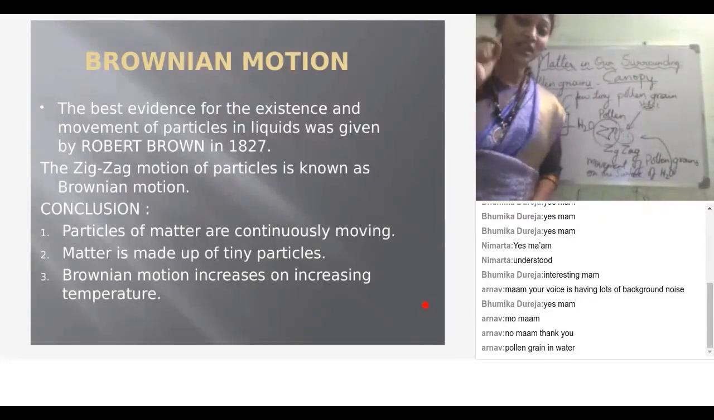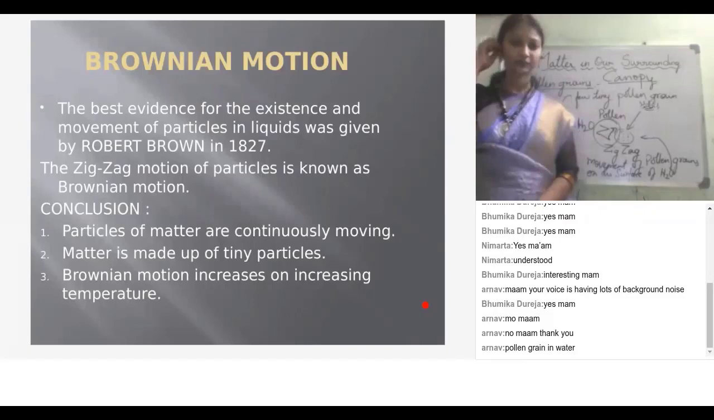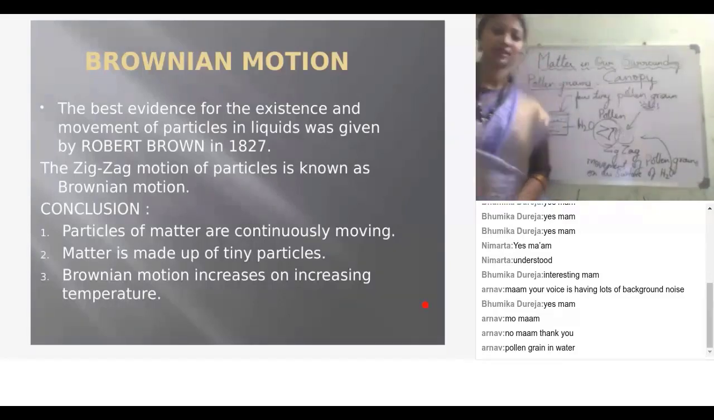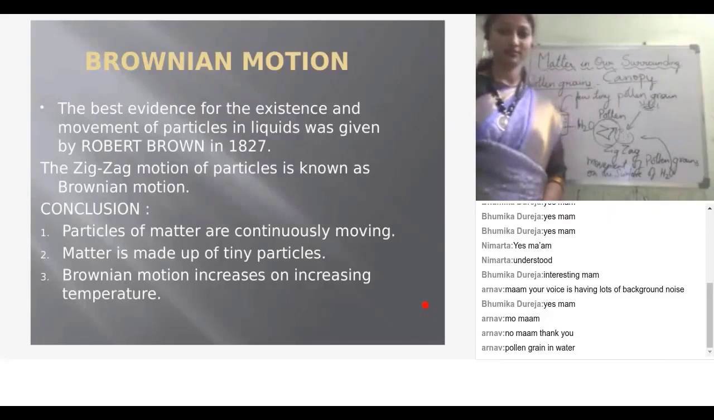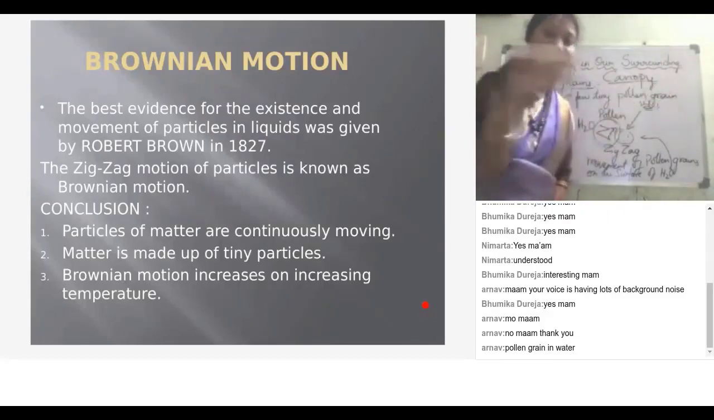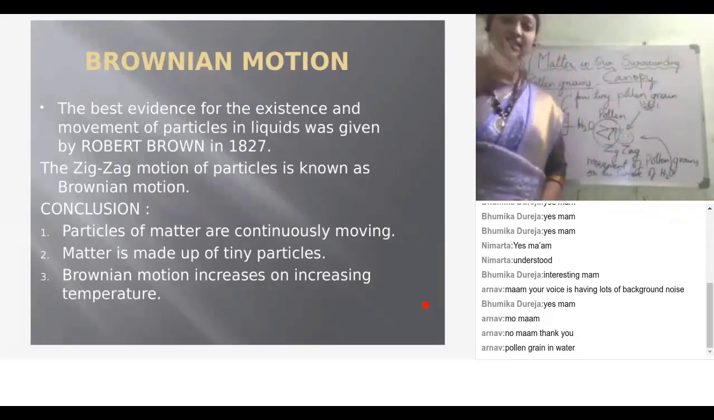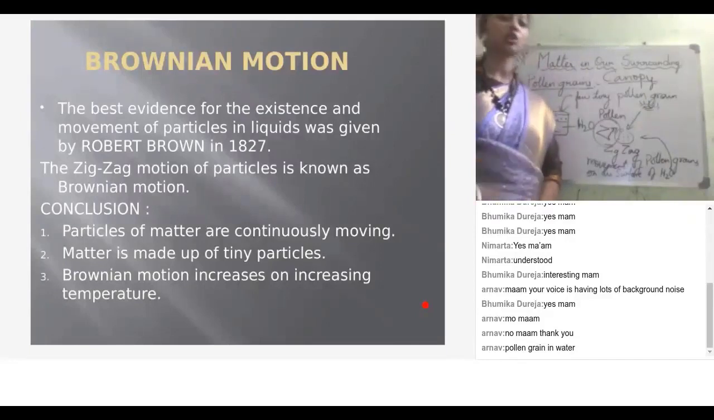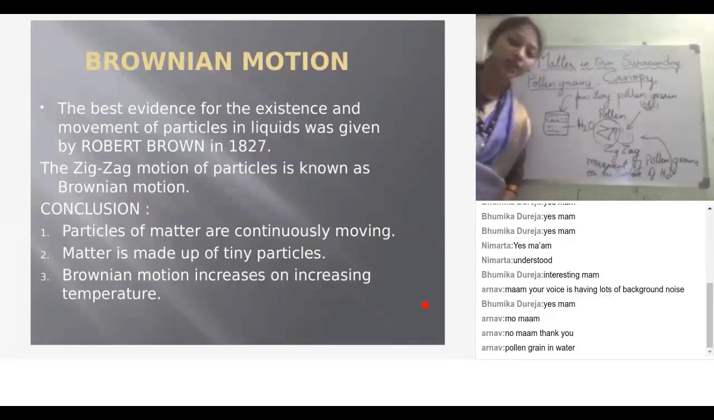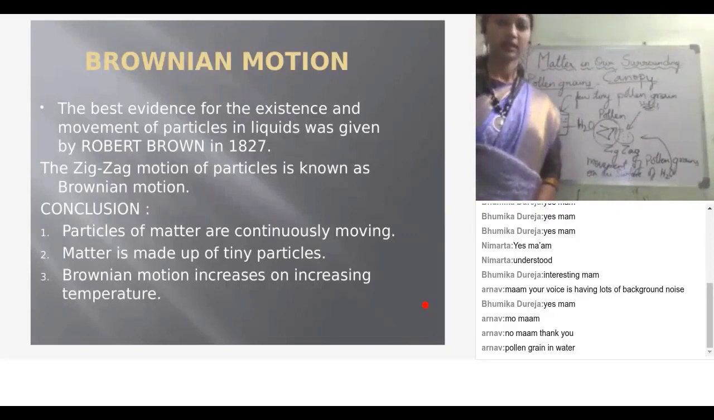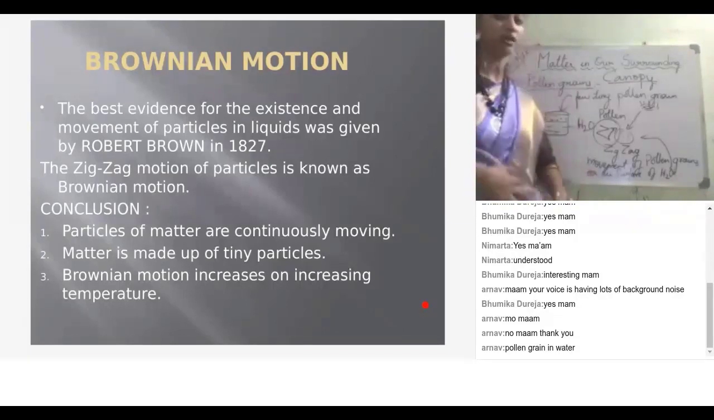How do these dust particles move, children? This is because of the air particles. The dust particles are present in the air, so as the air moves, the particles also move in different directions. That zigzag motion. Understood? This is Brownian motion. With this evidence also we can say that the particles of matter are continuously moving. This was given by Robert Brown, so this motion is named Brownian motion.